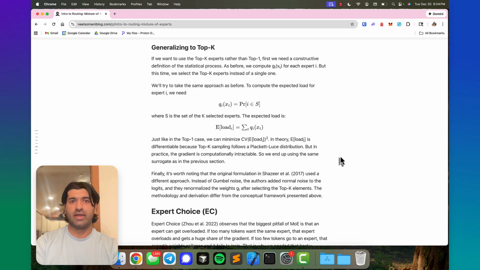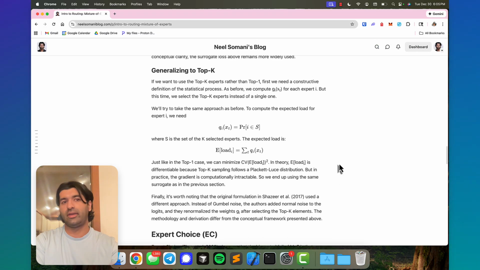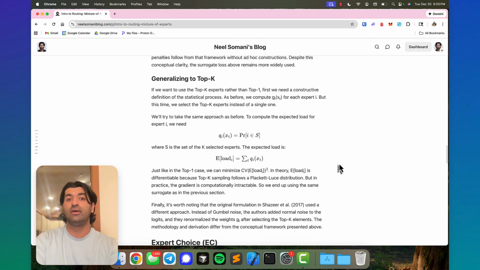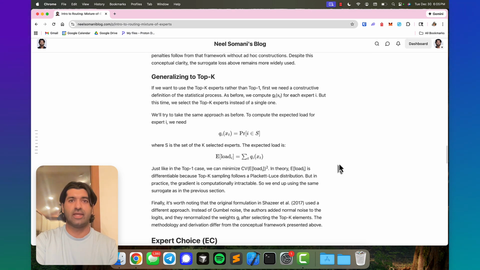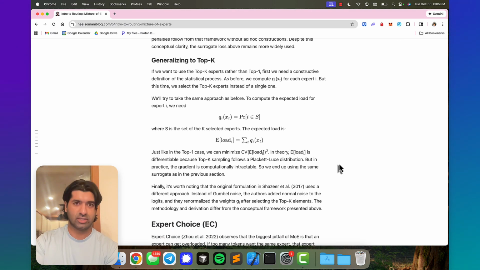So I just want to note one last time that this is not the set of steps that Shazeer goes through. He adds normal noise to the logits instead, and he renormalizes the weights G sub I after selecting the top K elements. So the statistical process that he's using is different than the one that I'm assuming here. It just so happens that the result is the same. I thought that this derivation that I went through was helpful for myself, and I hope that it was helpful for you too.